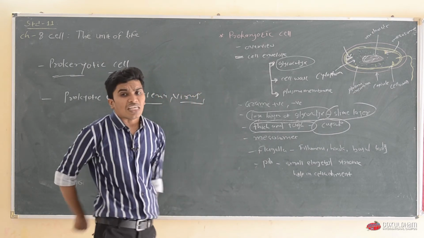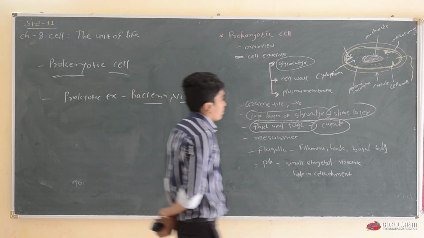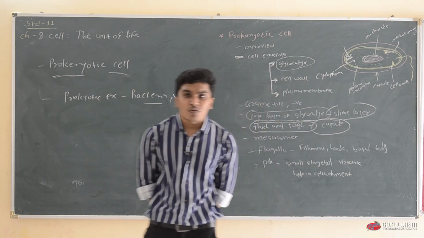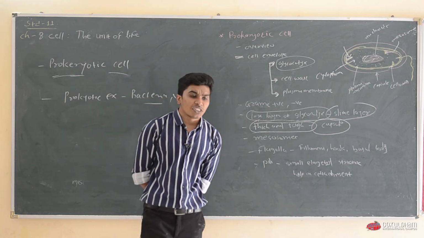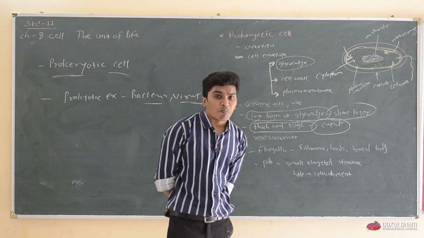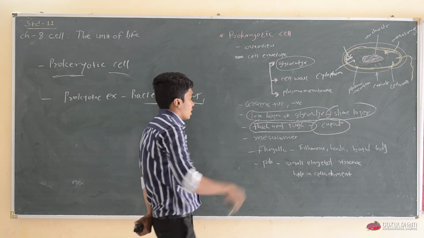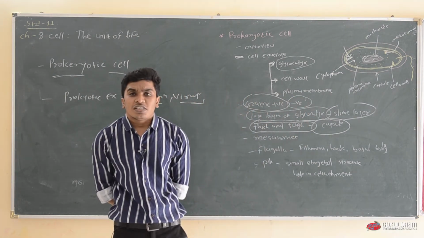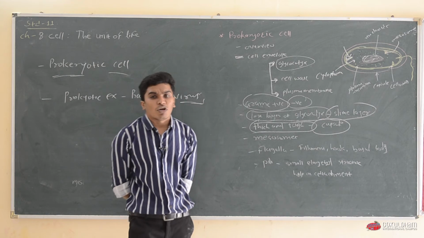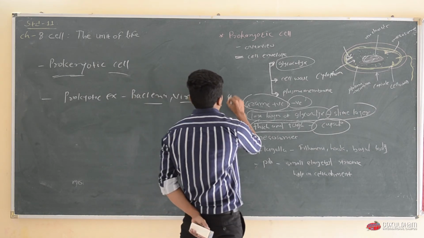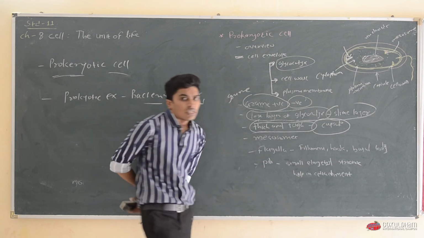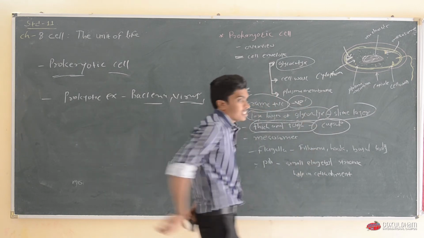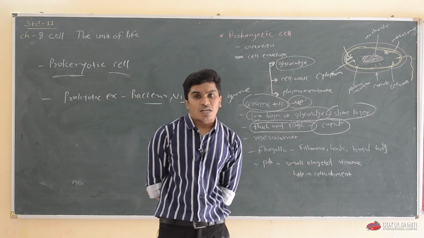On the basis of this cell envelope, the bacterial cells are divided into two groups. The first one is gram negative and the other is gram positive bacteria, which is based on whether bacteria take up the gram stain or not. The gram stain was developed by Gram, who was a scientist. The difference between gram positive and gram negative bacteria is the composition of the cell wall.